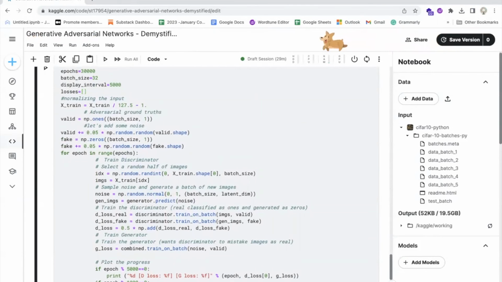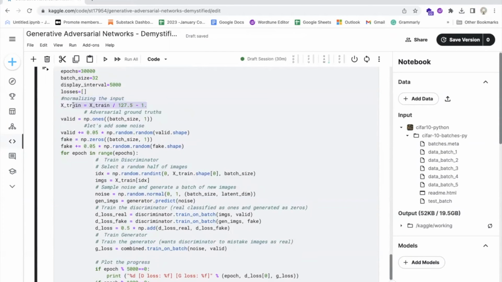This code trains the GAN model using the discriminator and generator models defined earlier. The training process is controlled by several hyperparameters. Epochs is set to 30,000. Batch_size is set to 32, and display_interval is set to 5,000. The input images are first normalized to the range -1, 1 using the formula x_train equals x_train / 127.5 - 1.